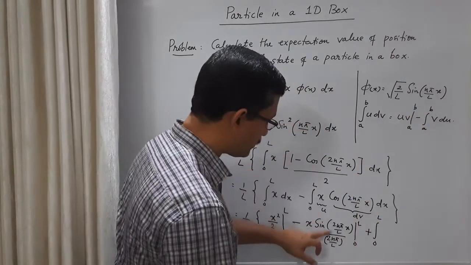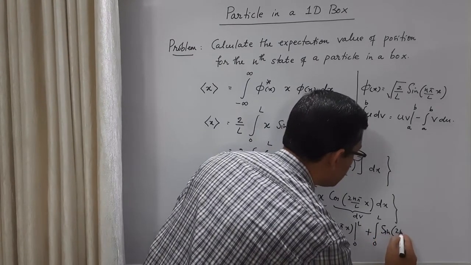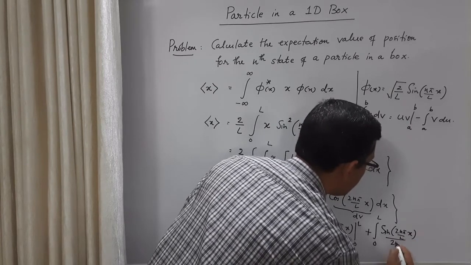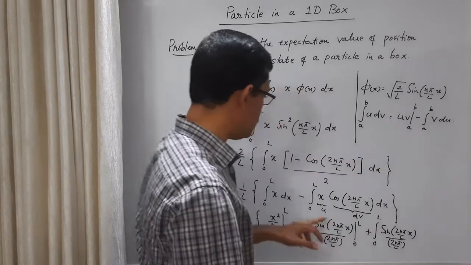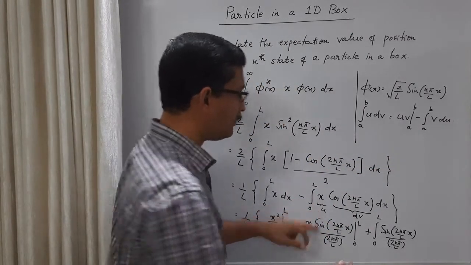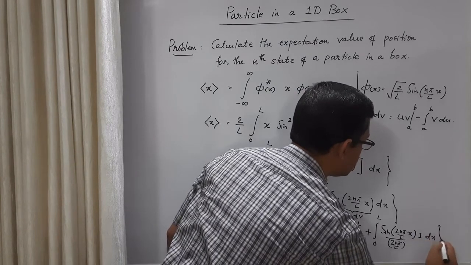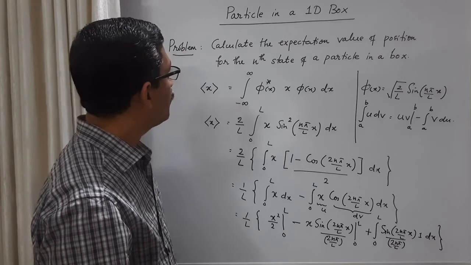What is v? v is sine 2n pi by L x divided by 2n pi by L, into du. What is du? x is u, its derivative is 1, so 1 dx. Okay, I will continue here.